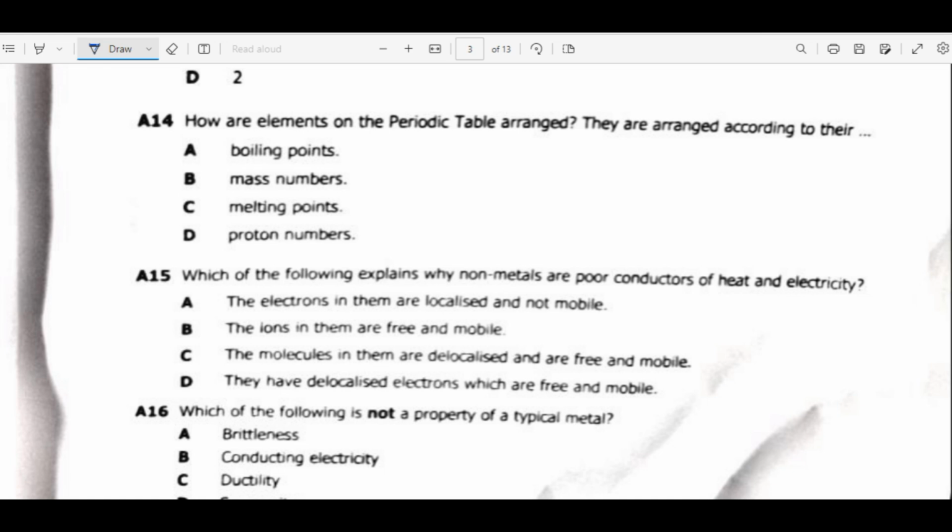We move on to question 14. How are elements on the periodic table arranged? They are arranged according to their, so it's about proton number. Boiling point, no. Mass number, no. The mass number can differ. That's why we have isotopes. You may find that the mass number of an atom is different from the one on the periodic table. Like if you look at carbon, there is carbon 12, there is carbon 13 up to carbon 14, but the atomic number is the same. So we can't use the mass numbers since the mass number may differ.